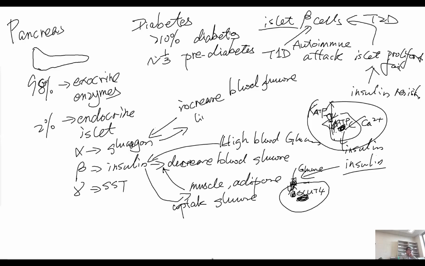It tells the liver to release glycogen into glucose. So its primary function in the liver is to release glucose by degrading the glycogen.